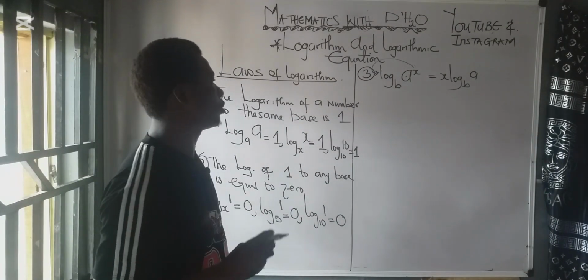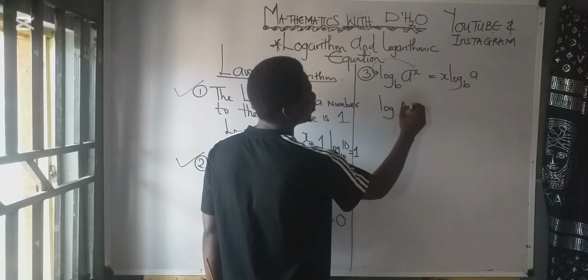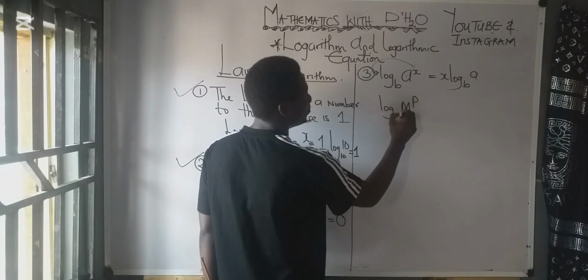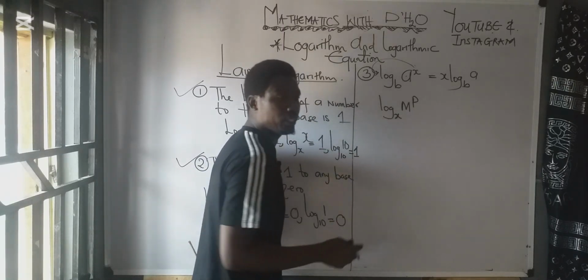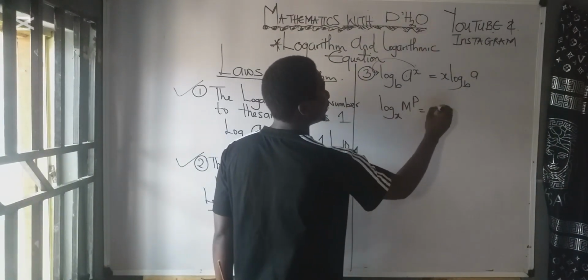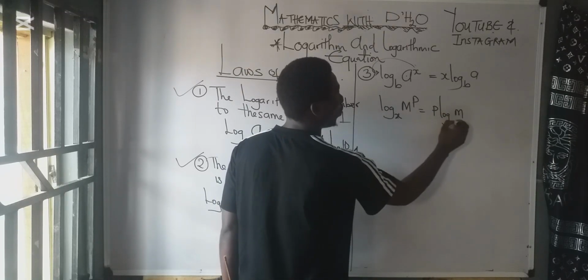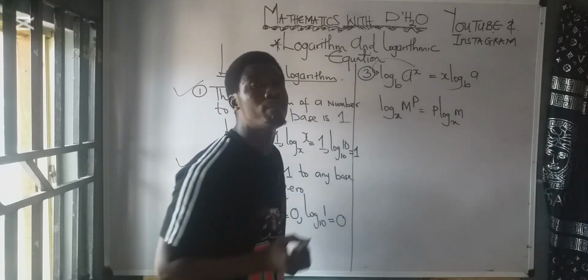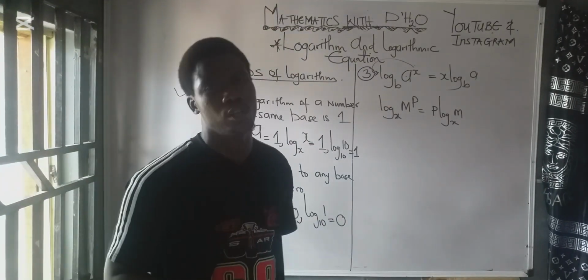I will give you another illustration. If I get log m raised to the power of p base x, for instance, the power of m is p. That number will be taken to the back of the log. So we are going to get p log m base x. So any number on top should be taken to the back of the log to multiply the log.